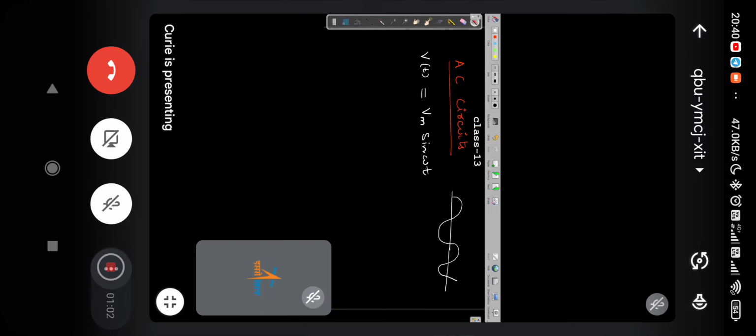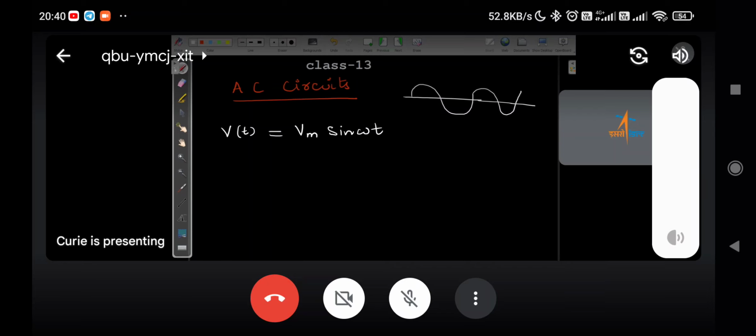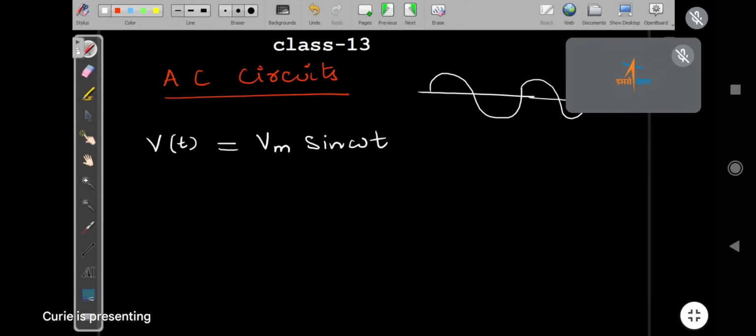Meenakshi, are you there? Yes, sir. Meenakshi, for an AC circuit, voltage we will write instantaneous voltage. V of t is instantaneous voltage equal to Vm sine omega t. Here, what is Vm? Maximum voltage. Not maximum voltage.